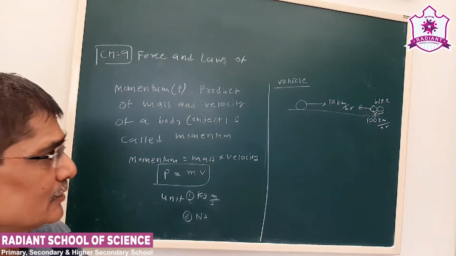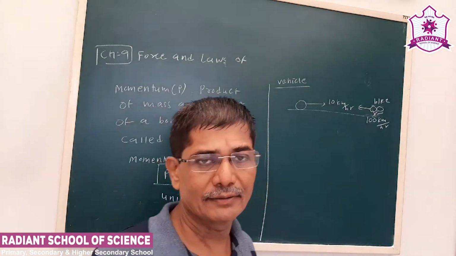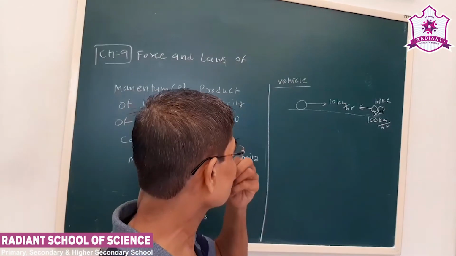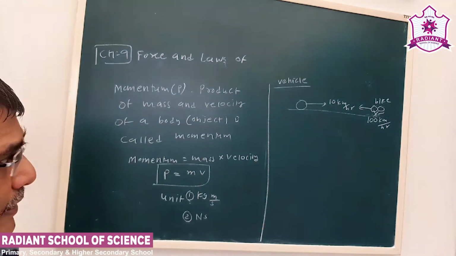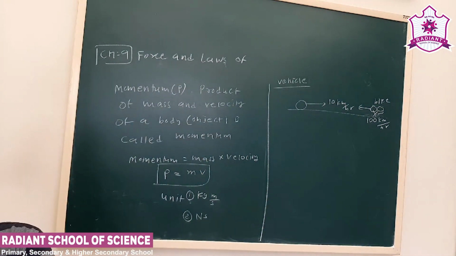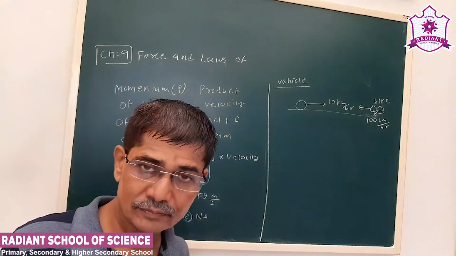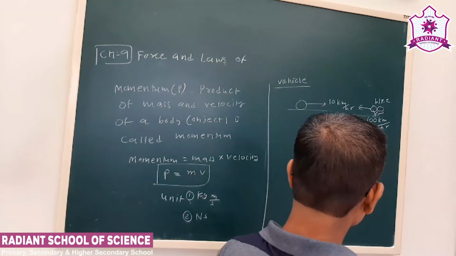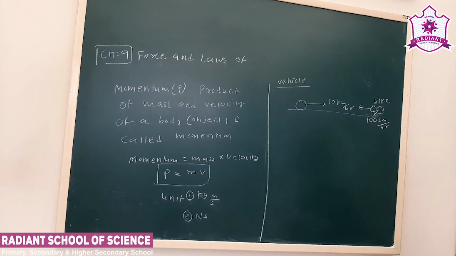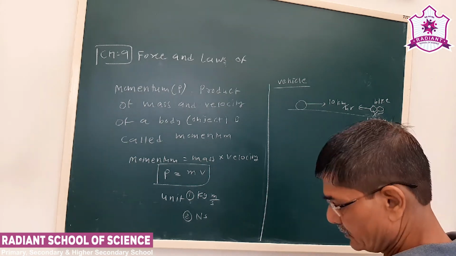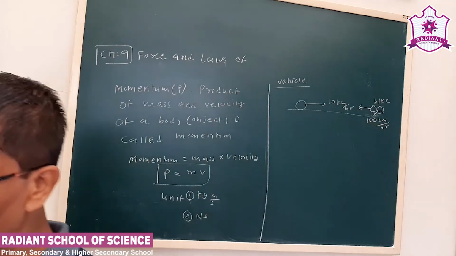Your velocity is 100 km per hour, and the vehicle coming in the opposite direction has a velocity of only 10 km per hour. Now you think, my velocity is very large, so if there is a collision, this will be easily thrown out. Then you are very happy.